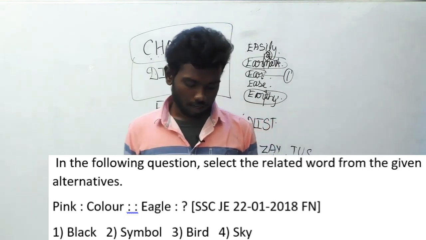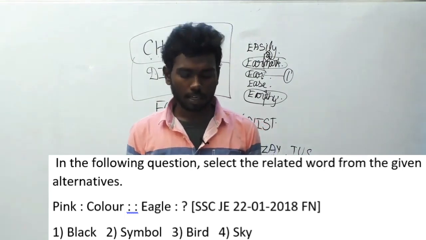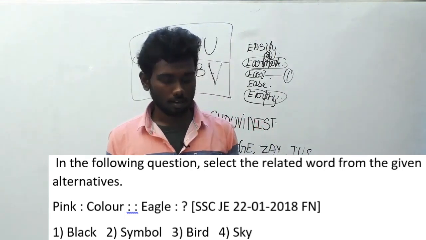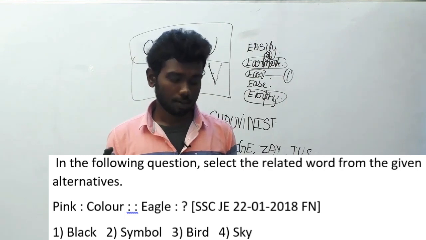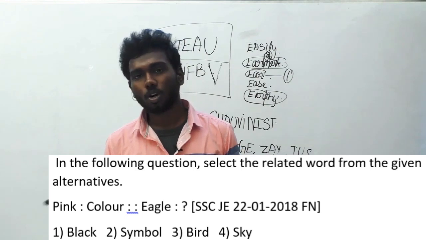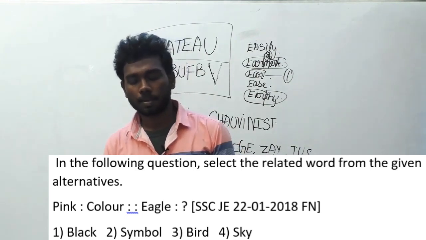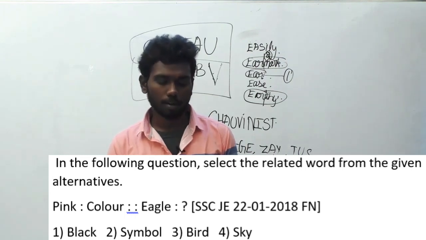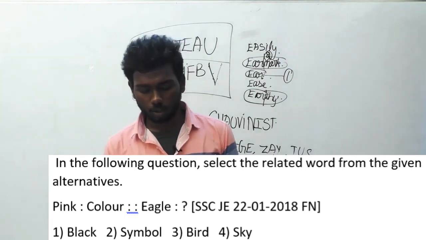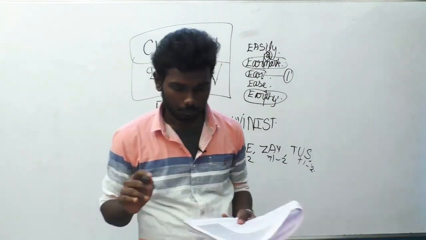Pink is a type of color, eagle is a type of animal. No, it's not an animal, it's a bird. You don't have to mention where it flies. Sky is given, but sky is not a correct answer. Pink is a type of color, so eagle is a type of bird. That's the answer. So the answer for question number 208 is option C.